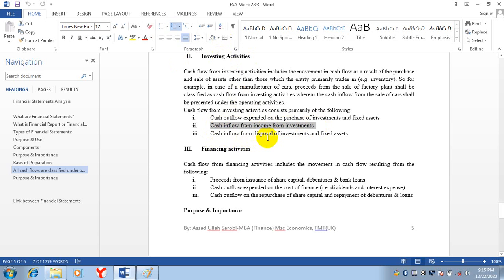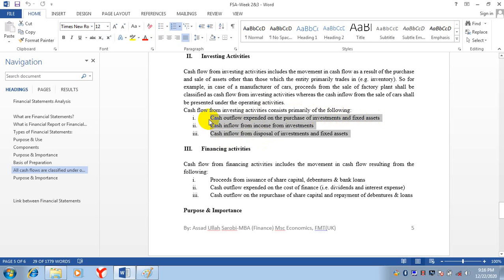Then, cash inflow from disposal of investments and fixed assets. If you are selling your fixed assets or your investments, there will be a cash inflow, so that also comes in investing activities. So, you can say two main things: cash outflow and cash inflow from the purchase and sale of investments and fixed assets.